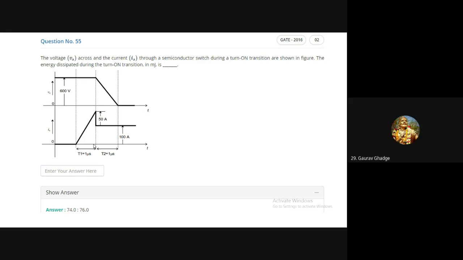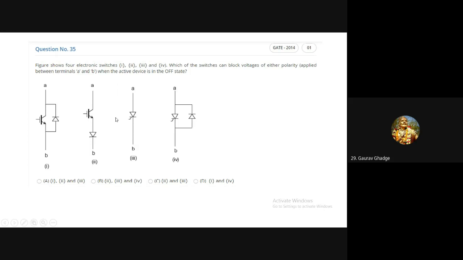Yes, sir. Similarly, you will take the second period where you will take the current 100 ampere. And then we are going to add both and divide by 2. I had taken V150 and V200, so I was confused. Okay, fine. But now understood, no? Yes. Okay. So now see the next question.